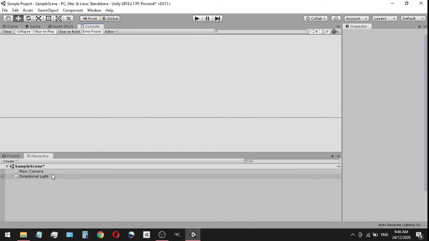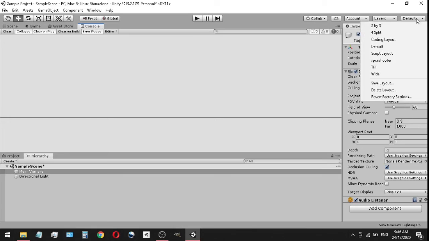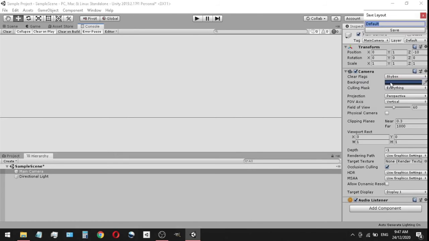And whenever we click on something in our hierarchy, we can see it in our inspector. So these are the most important things we're going to need for right now. Okay, great. If we ever want to go back to our regular layout for Unity, we can just click up here in the top right where it says default. But before we do that, the first thing we are going to do is save this current layout. We're going to give it a name, script layout. We're going to save that.